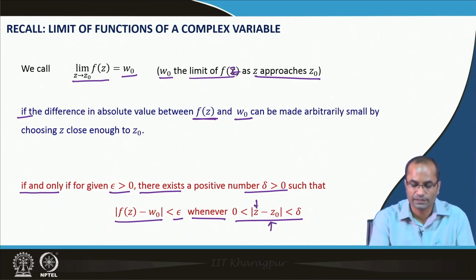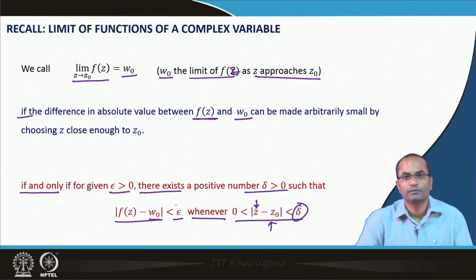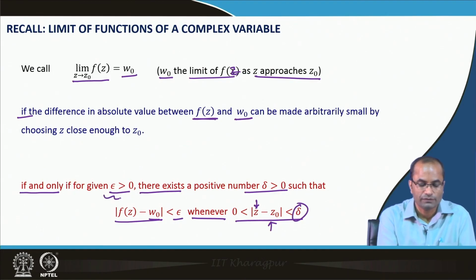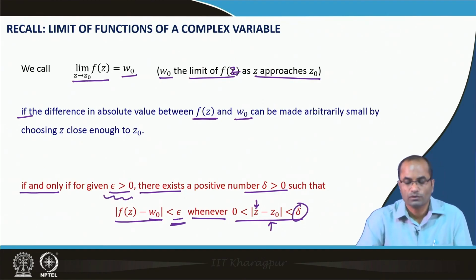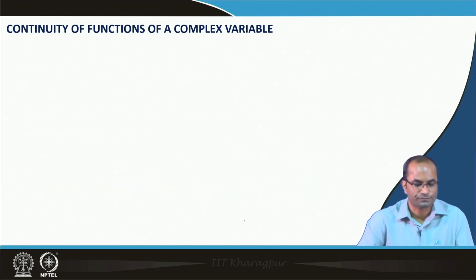So, we have one neighborhood here. If we choose a point z from this delta neighborhood, then f z should lie in the epsilon neighborhood. This is the idea of this mathematical definition, that we can choose any epsilon. For any epsilon there should exist a delta such that if we choose z from this delta neighborhood, f z should lie in this w naught neighborhood. So, this was the idea of the limit, and now we will relate this limit to the continuity of f z at a point z naught.